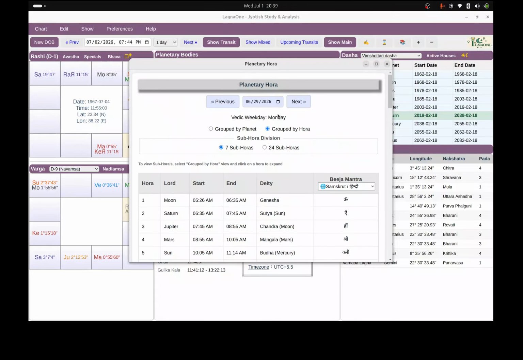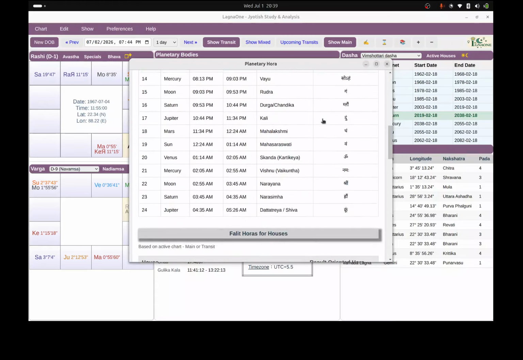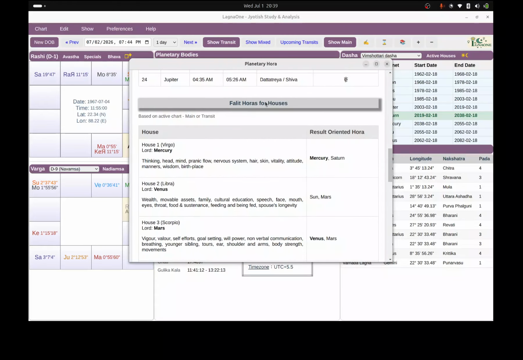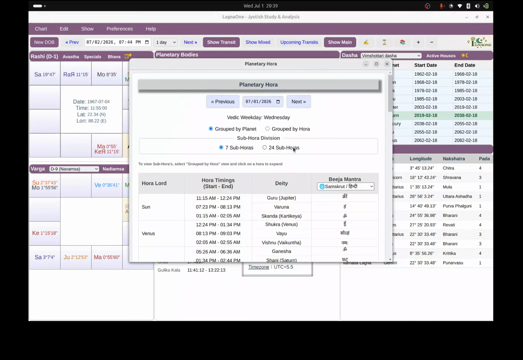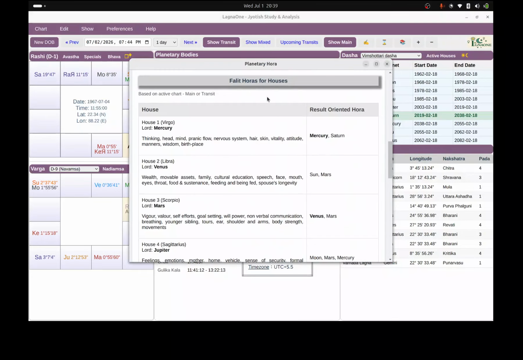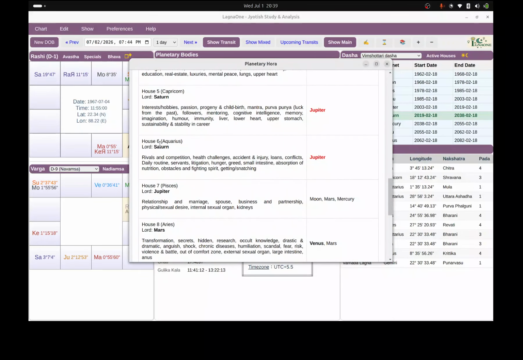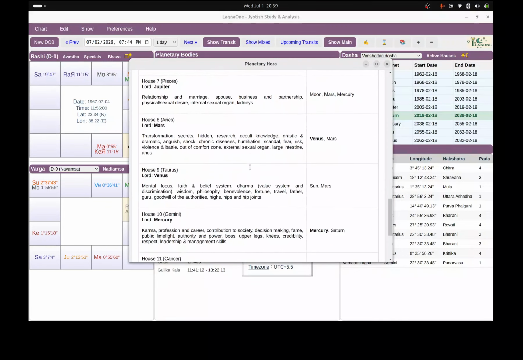So that's about the Hora, but the most important feature I wanted to show is the hidden feature here: Phalit Hora. If you scroll down a bit, Phalit Hora, in the same window I came from here, right? So scroll down here. For the sixth house, results will be from Jupiter.